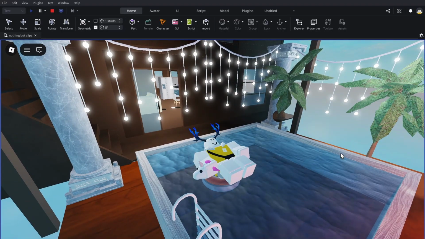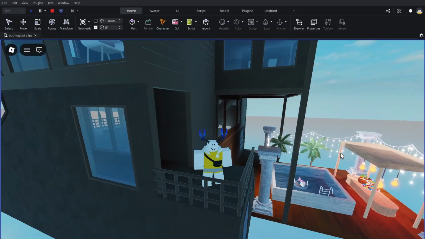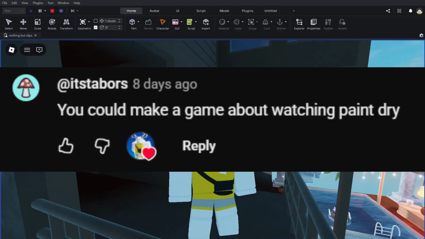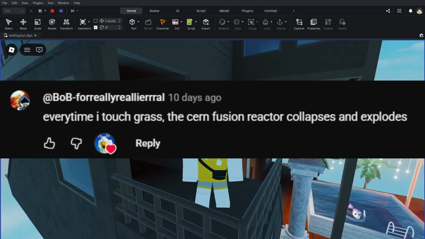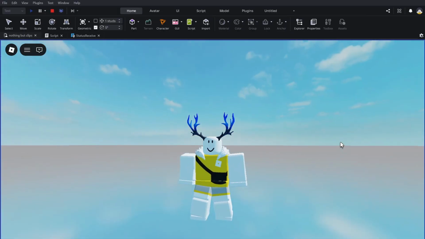So my last video, I asked you guys to drop your Roblox game ideas in the comments, and you delivered. Some of them were genuinely genius, and some of them were, you can make a game about watching paint dry. Every time I touch grass, the CERN fusion reactor collapses and explodes. I mean, why would I ever do this? It's not like it's a good idea or anything.